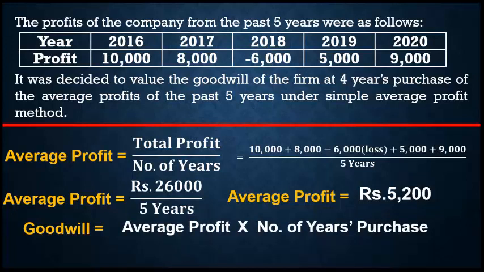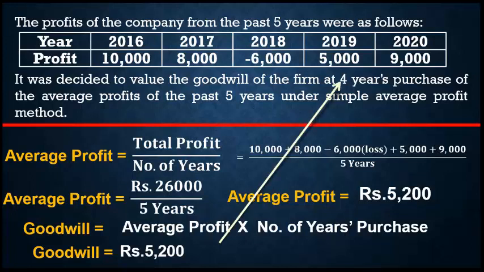Now goodwill is equal to already calculated average profit 5,200 into, as already stated in this problem, 4 years purchase.